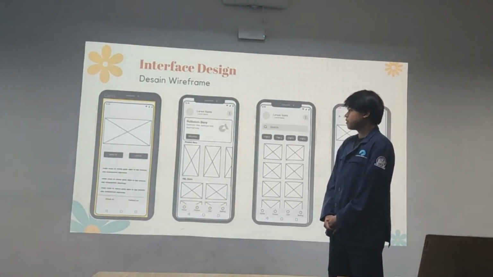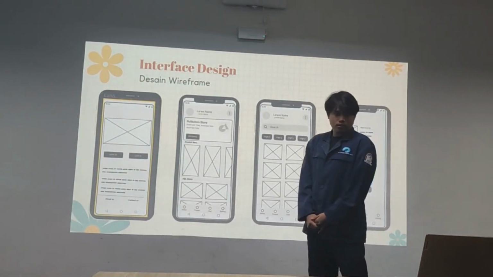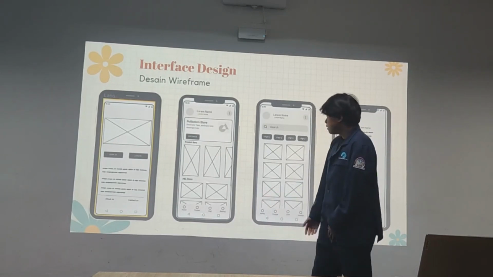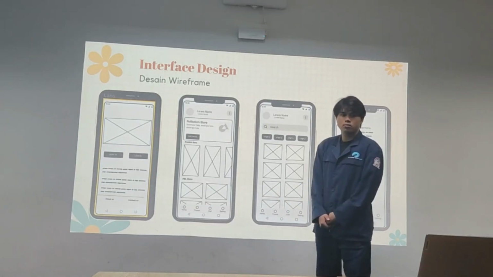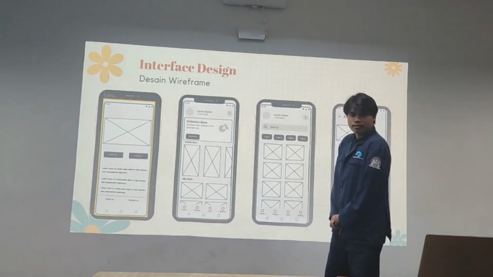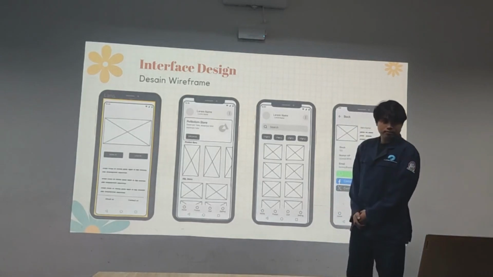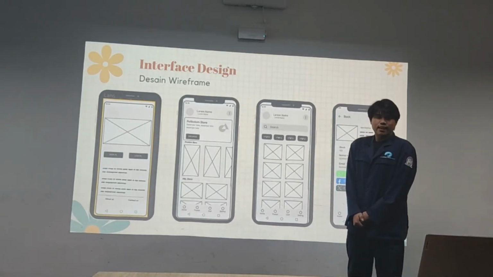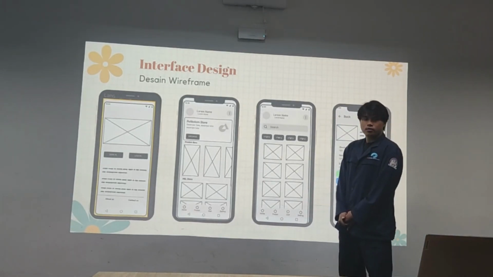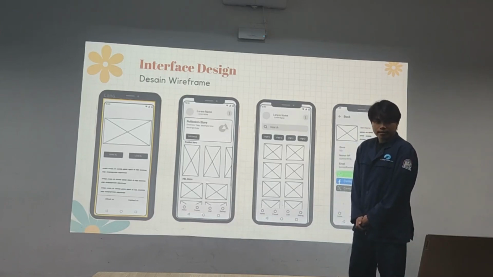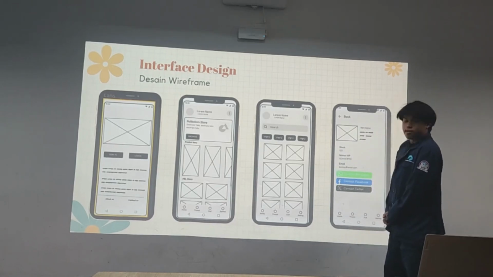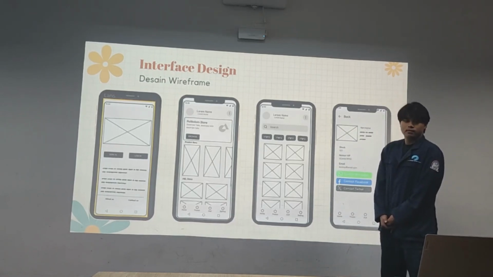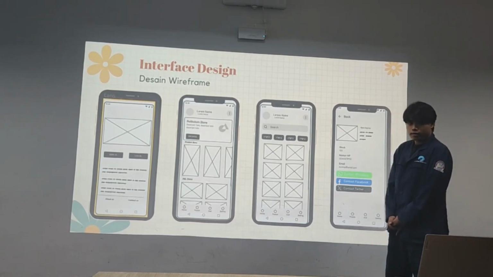Interface design method. We have login method. Display login and icon creation. This is the home display, containing products for sale with easy navigation to search the product category. This product list tab presents a list of products based on the selected category, accompanied by an image and brief information about the product. This is the product feedback. It displays complete product detail, including image, description, price, and seller contact.